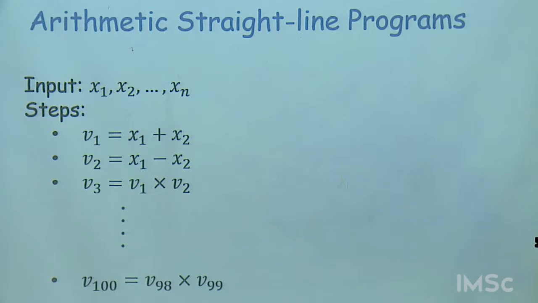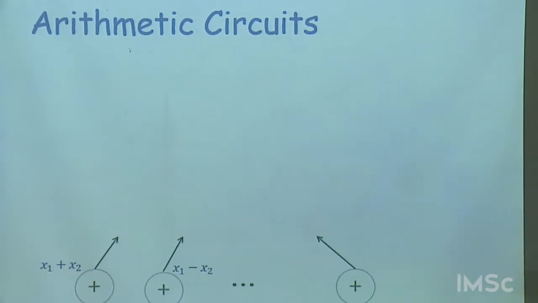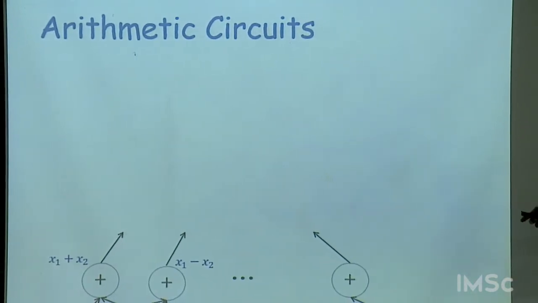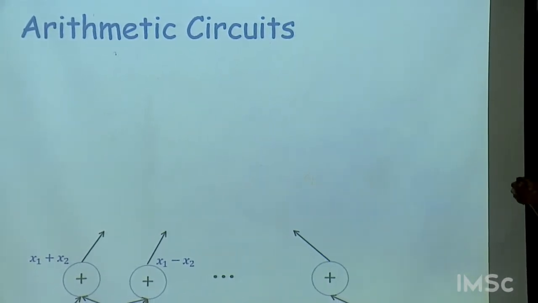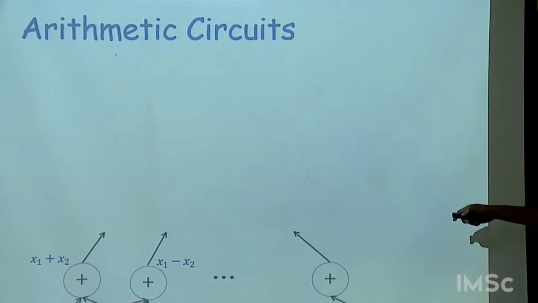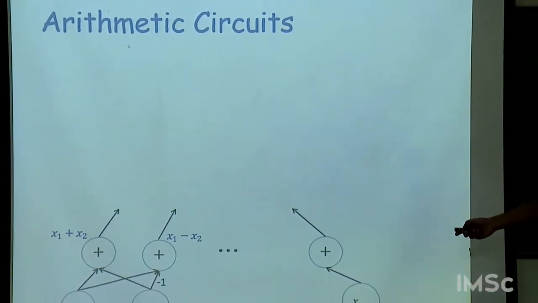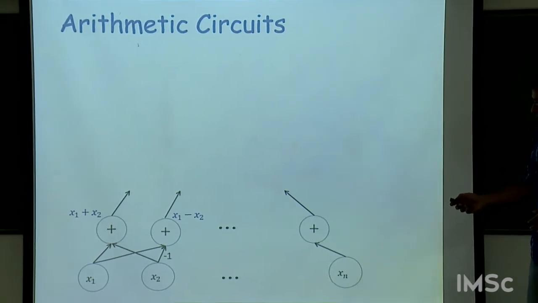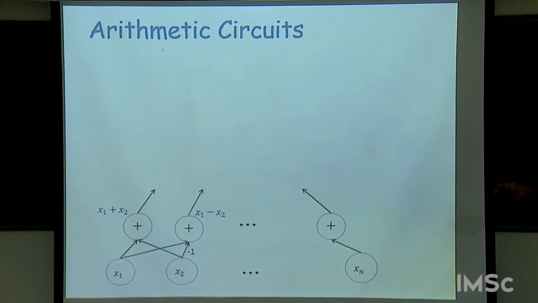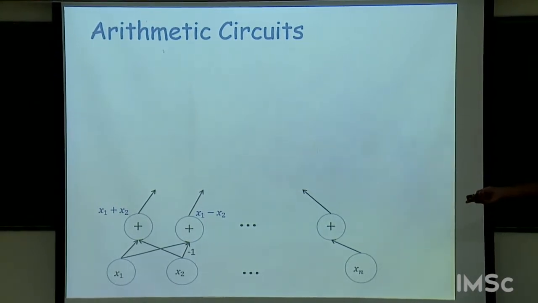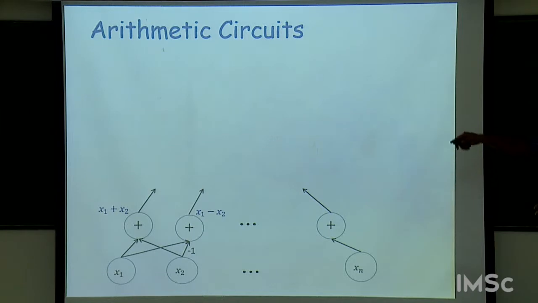Exactly the same computational model, we sometimes prefer to view it this way. We call it arithmetic circuits. We just look at this computation graph theoretically. We mark, corresponding to each line in the straight line program, a node of a graph. The inputs are here at the base, the x's, at the bottommost level of this circuit. And each node of this graph, it's a directed acyclic graph, represents a computation.